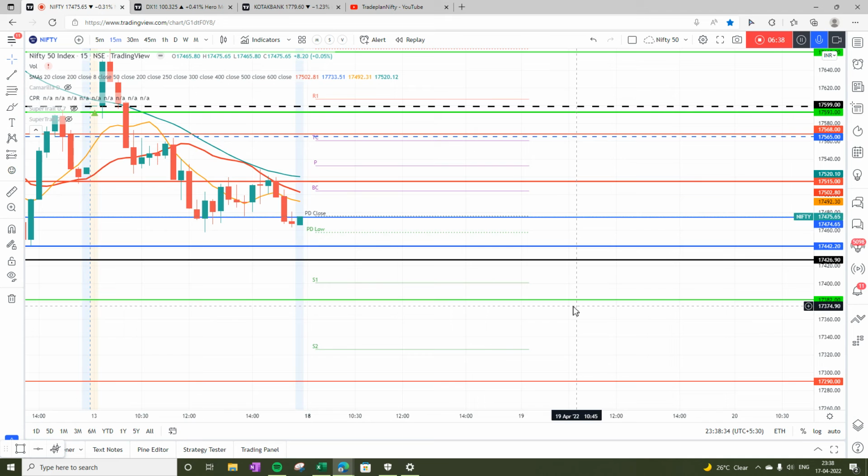the market has turned bearish. So for Monday and for the coming week, the trade plan as of now for Monday is sell on rise. Now where you can sell, a good entry would be at previous day low, which is at 17,450. So anything between 17,420 to 17,450, if you get a chance, could be a good entry into this bearish reversal or bearish market.